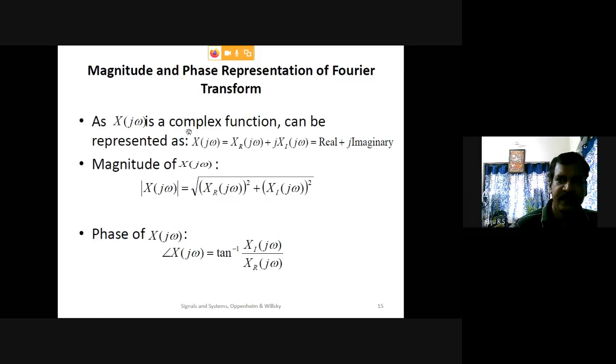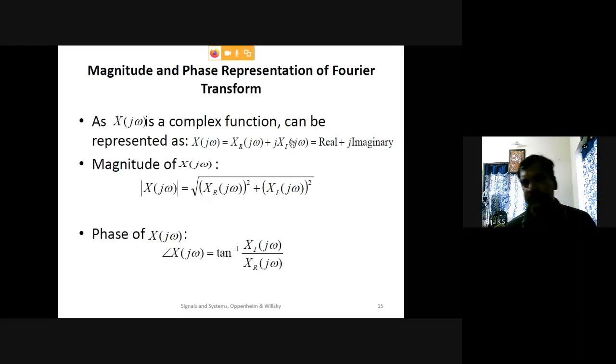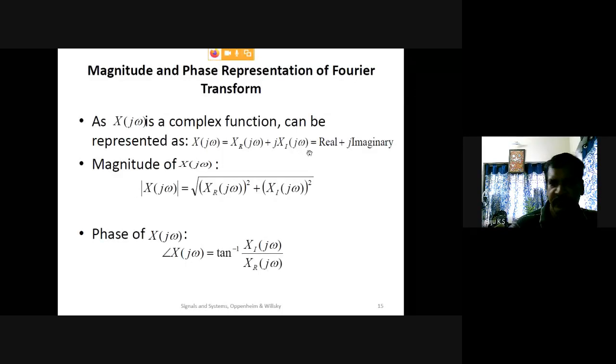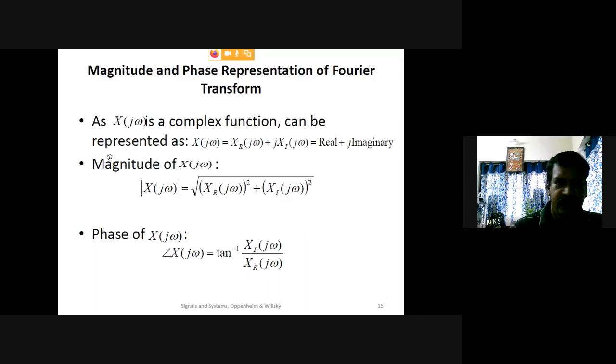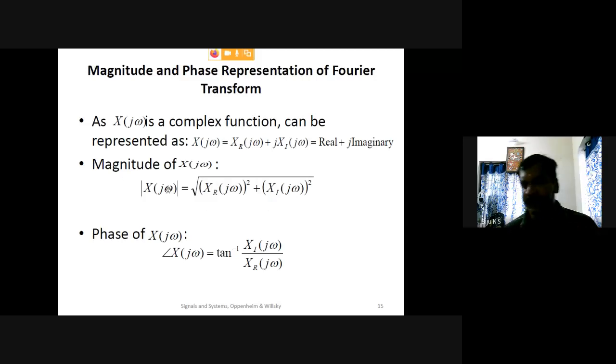Even though X(jω) is a complex function, it can be represented in terms of real and imaginary terms. So X(jω) is equal to X_R(jω) plus j times X_I(jω), real plus imaginary. So the magnitude of X(jω) is the square root of real part square plus imaginary part square.